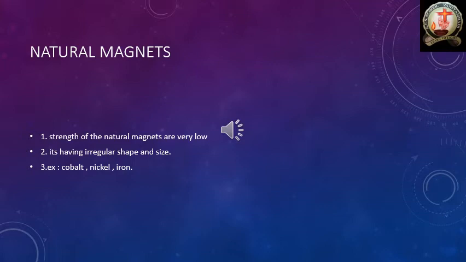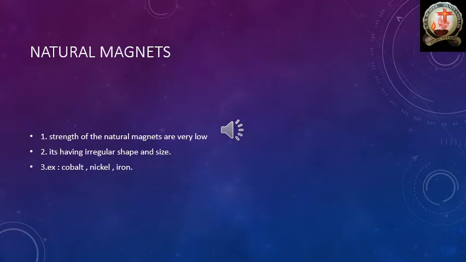Strength means attraction power. The attractive power of natural magnets is very low. These natural magnets have irregular shape and size, so they do not have a particular shape and particular size. The examples of natural magnets are cobalt, nickel, and iron.